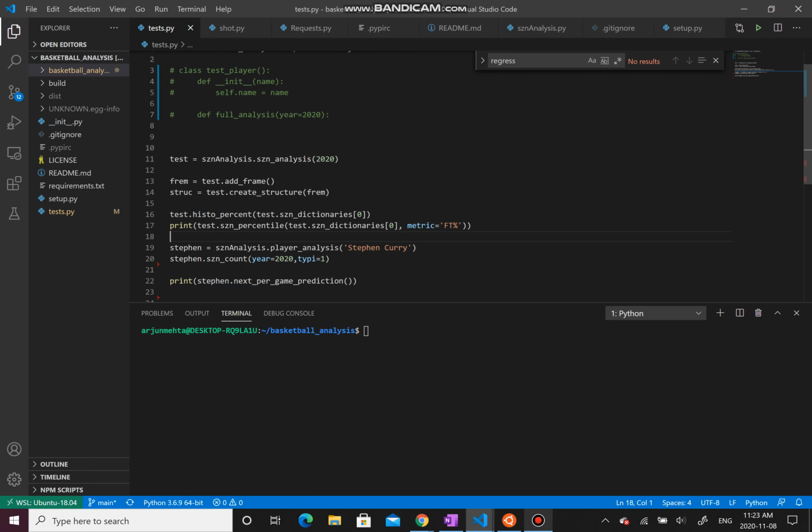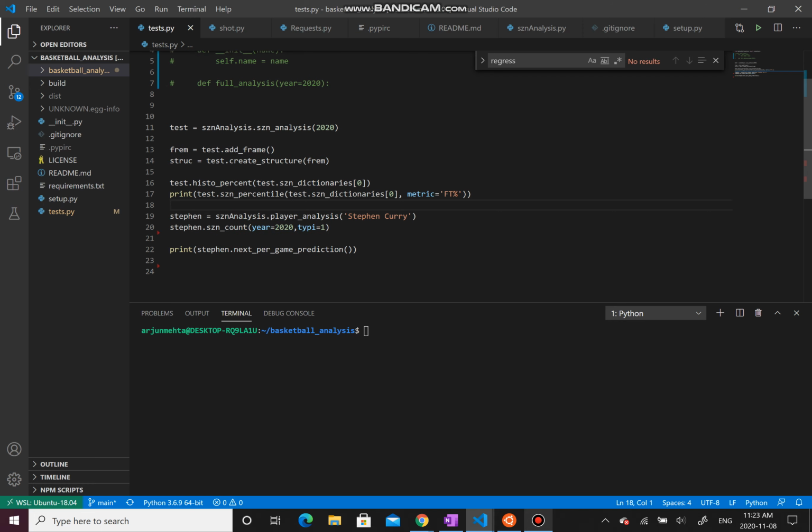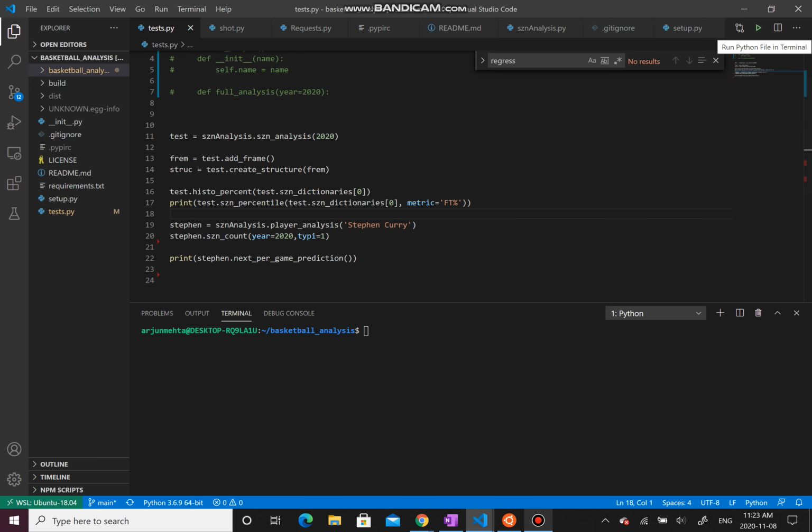We have the ability to do a season analysis and a player analysis, as exemplified here. Now, if we run this, we can see that on a season analysis, we can calculate the percentiles, such as free throw percentage, and we can calculate where every player will fit on a curve. Likewise, we can analyze Stephen Curry's career or any other player's and predict what their next season percentages are going to be in each category. Now, without further ado, let me dive into the demo.